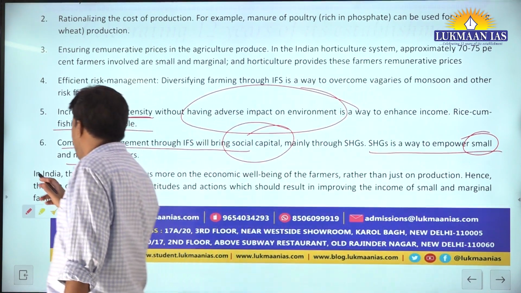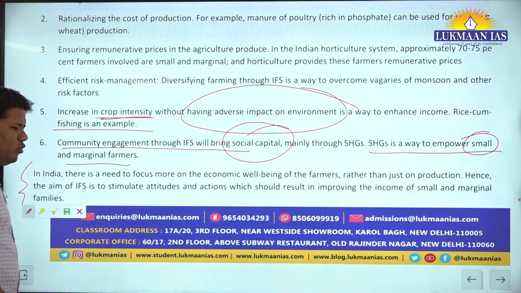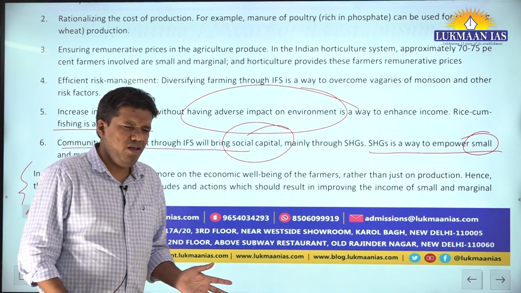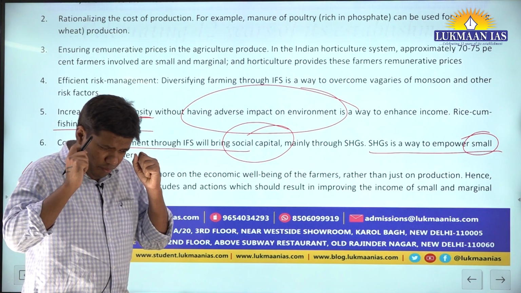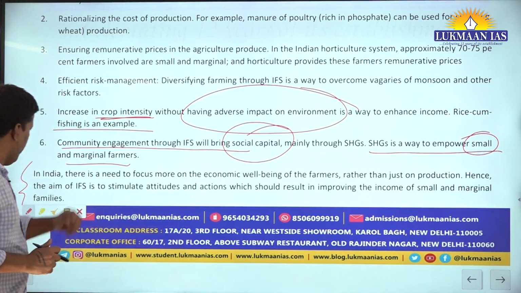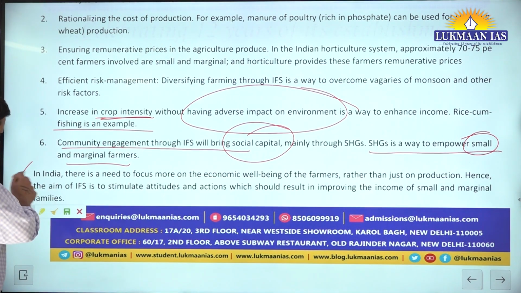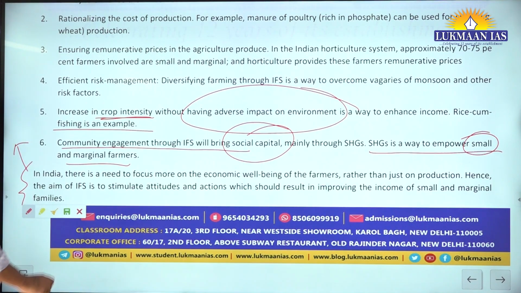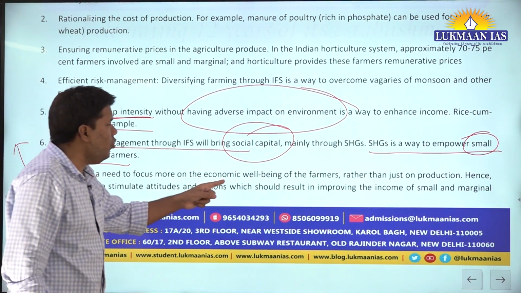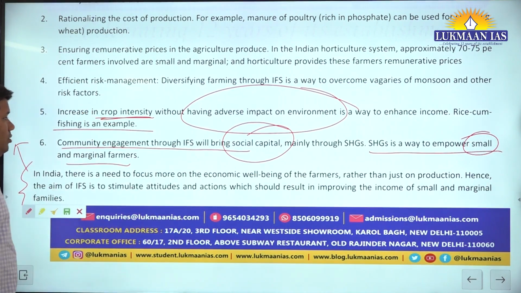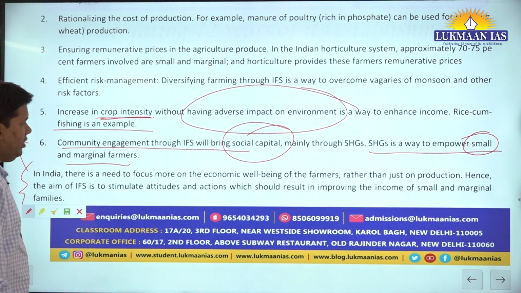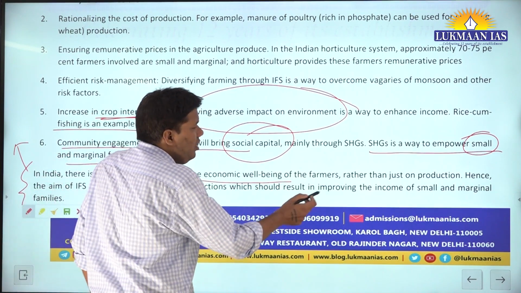Finally, see, somebody says, in conclusion, you must write way forward. That is fine. But the more important thing is, in conclusion, you must write a quality conclusion. What we have written here is again a thought of the National Farmer Policy. In India, there is a need to focus more on economic well-being of the farmers rather than just on production. So economic well-being of the farmer is important.